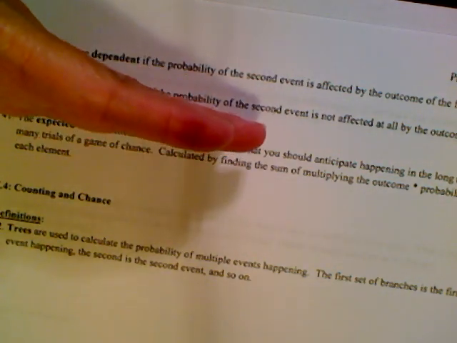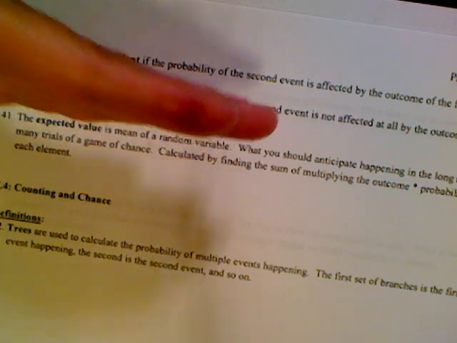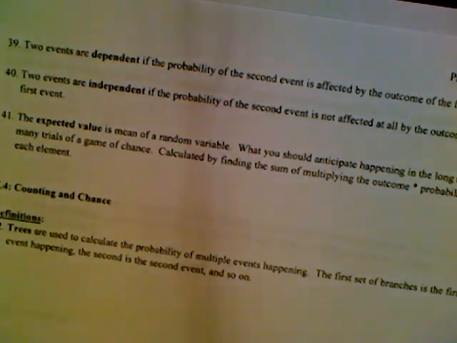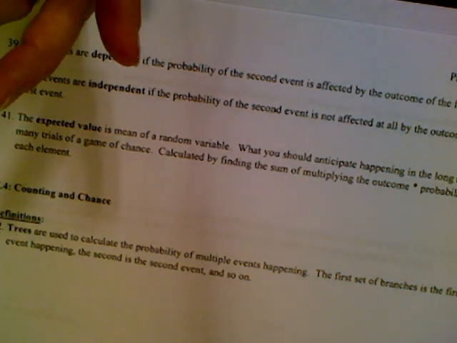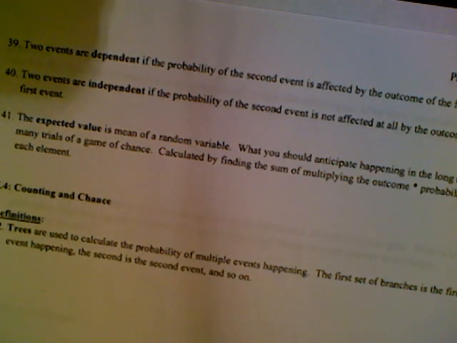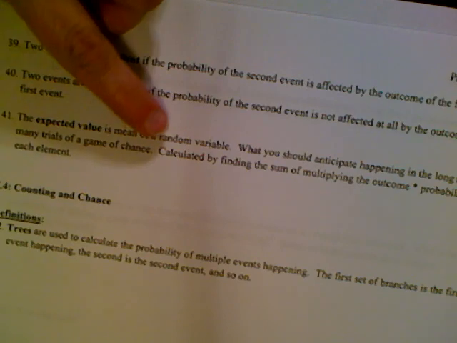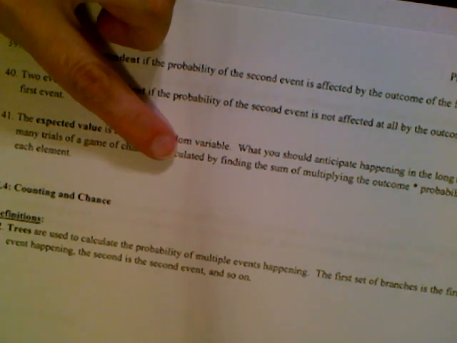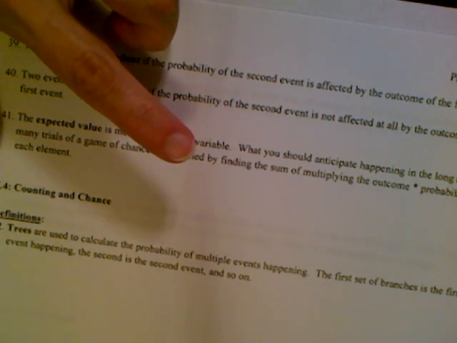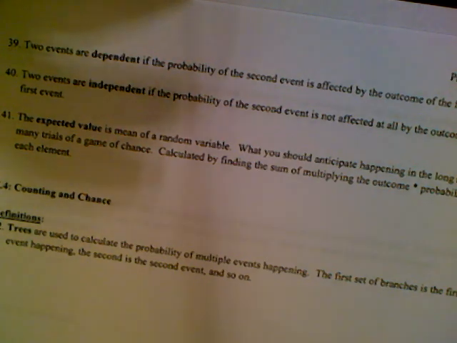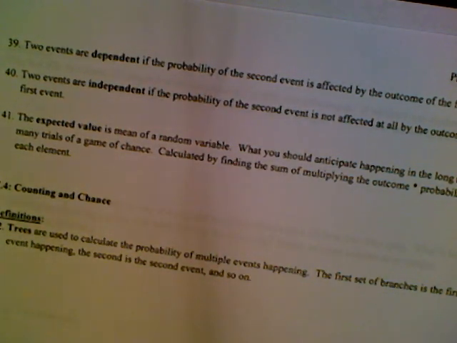Another way to look at expected value is that it's the value that you're expected to win when you're gambling. It's your expected outcome. It's calculated by finding the probability of the event and multiplying it by the value of the outcome, so the cost of the outcome. Right? That ends the notes for 7.3.